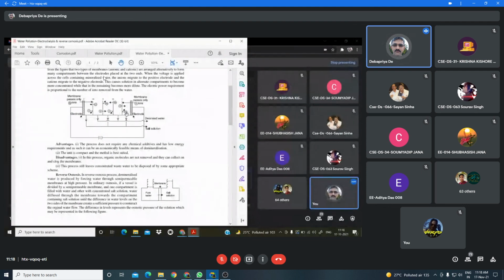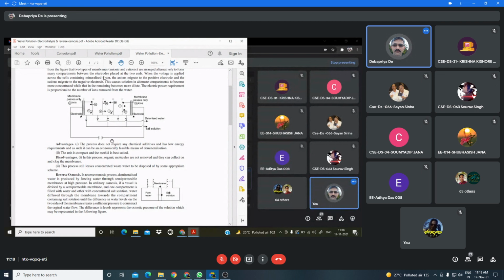So in every alternate compartment, you will see the concentration of the ions will be more, and in the particular compartment where the water does not contain any ions, that water is collected. So ultimately in this process, the water will be free from any ions. This is called the electrodialysis process.